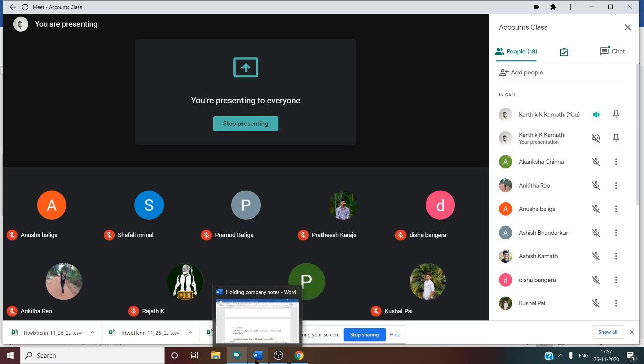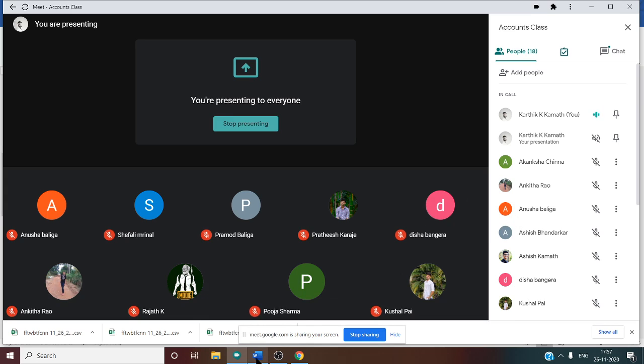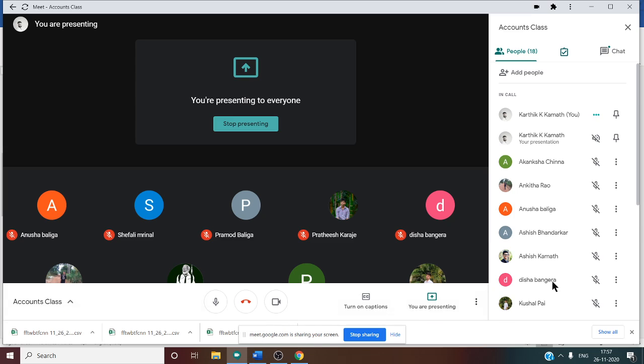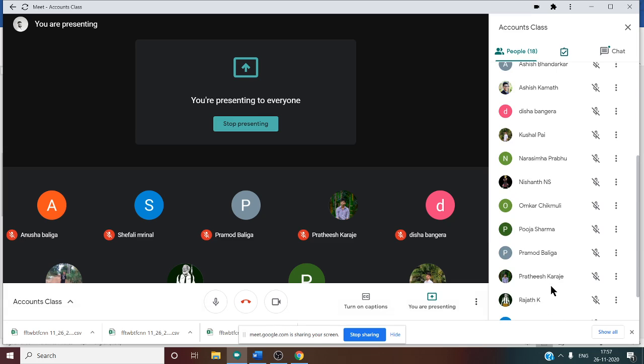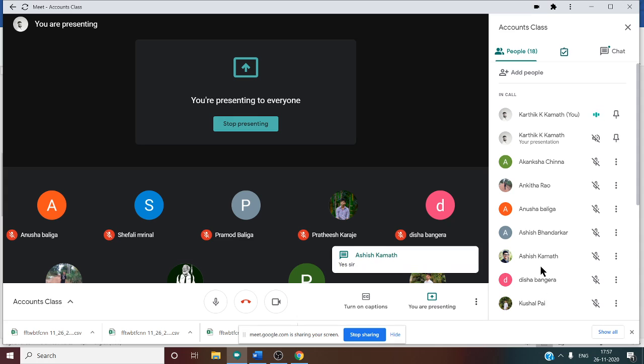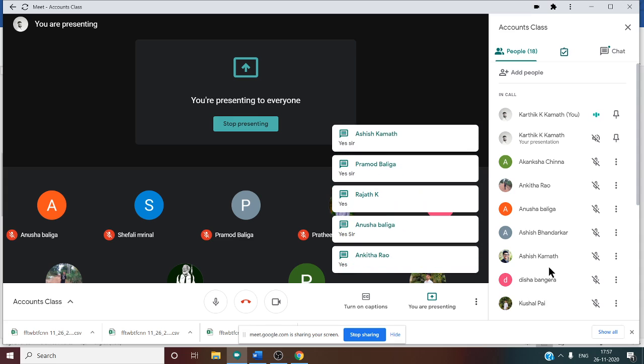So till now, have you understood all the working notes? Can you tell me now, have you understood all these working notes, all 9 to 10 working notes? Have you understood? Akamsha, Ankita, Anusha, Ashish, Disha, Kushal, Narasimha, Nishant, Omkar, Pooja, Pramod, Pratish, Rajat, Shifali, Suresh. Can you tell me, have you understood this one? Ashish is saying yes, Pramod is saying yes, Rajat is saying yes, Anusha, Ankita, yes. So after, yes, Disha, Narasimha, so Shifali.